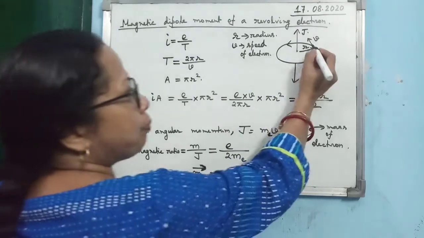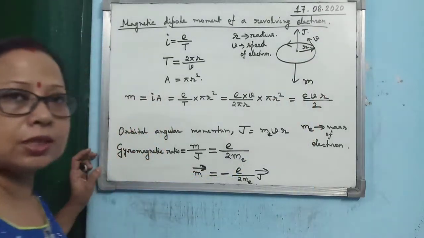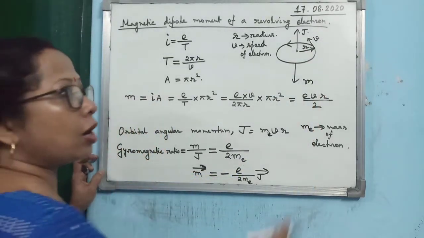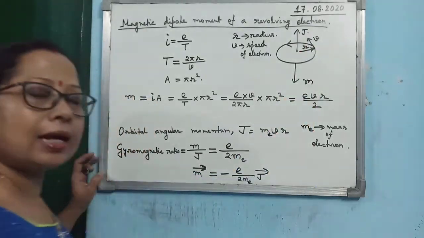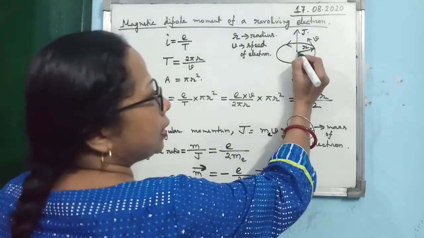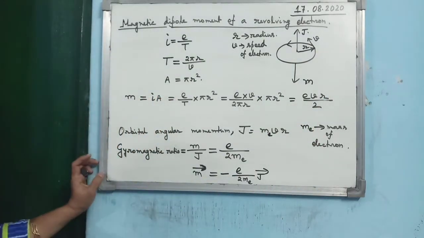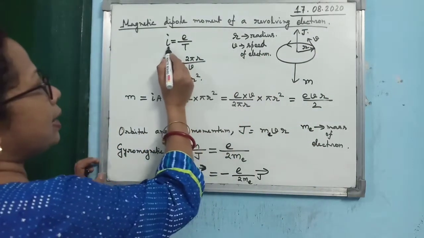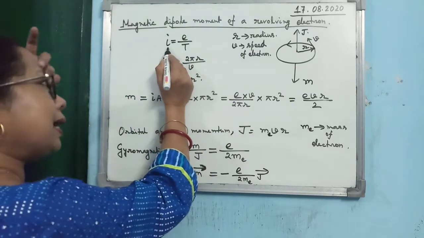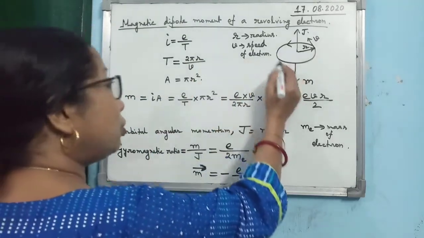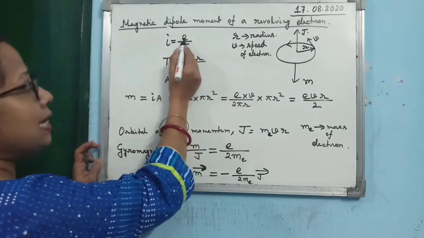Now at any point of its circular path, what is the direction of its velocity? Tangent drawn at that point. And what is the direction of the radius vector? From the center towards that point. Alright. So you see, in this case you can write the current that you are getting due to the revolution of the electron is given by e by T.